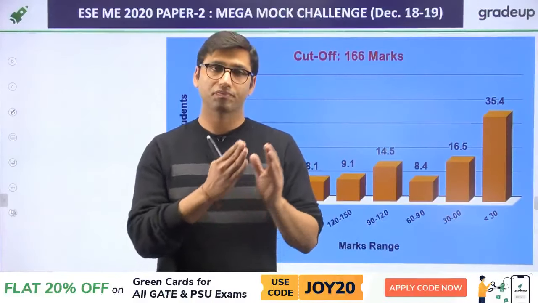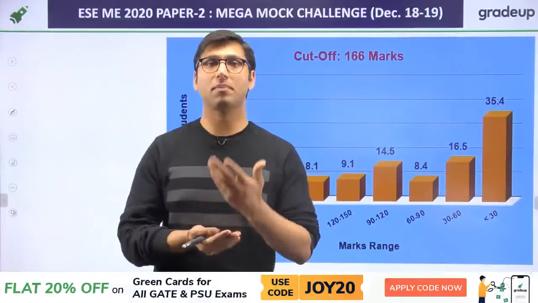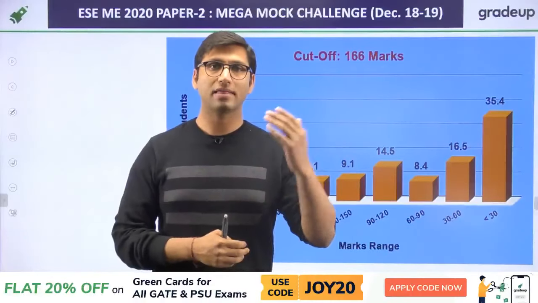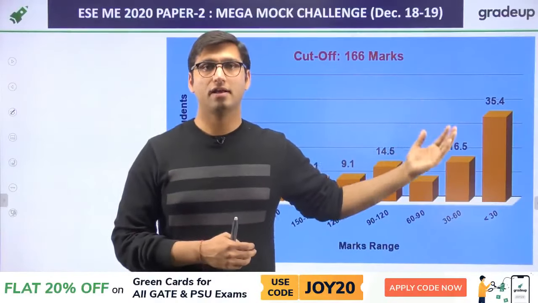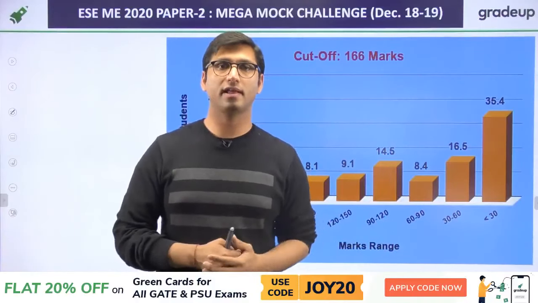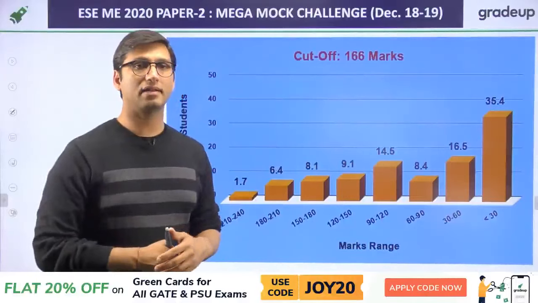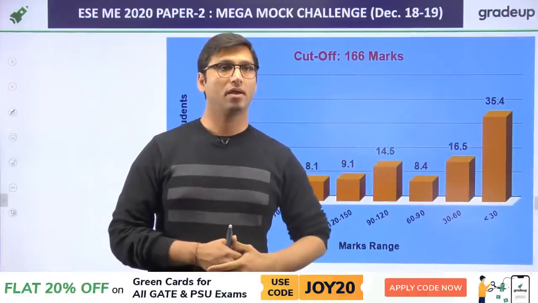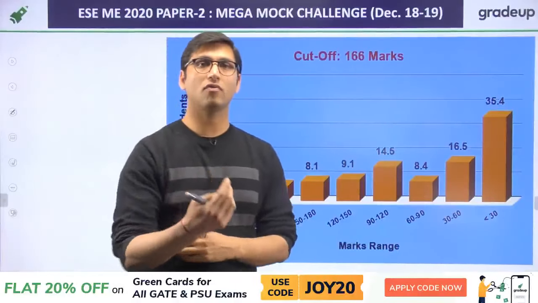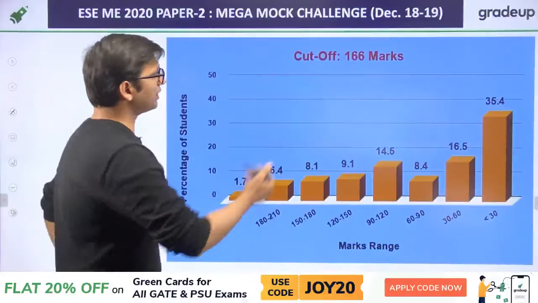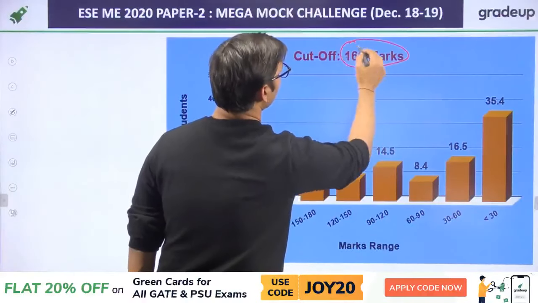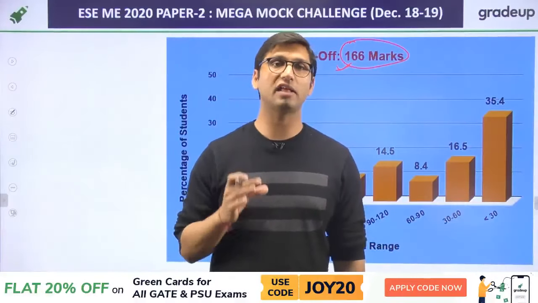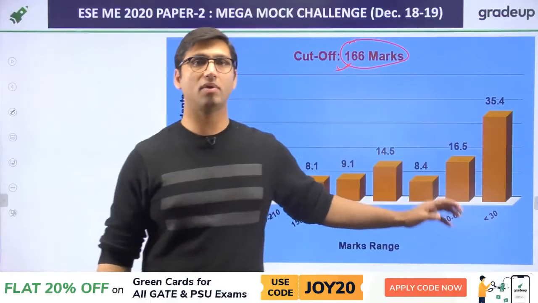So try to have equal preparation for paper 1 also, because paper 1 and paper 2 together will give you the total cutoff marks. As you know, in 2019 the cutoff for mechanical was 188 marks for the general category, so you can understand that each year the cutoff increases or decreases depending on the type of questions asked in the exam. With that in mind, we have given the cutoff for paper 2 as 166 marks, and to your surprise, the highest marks achieved by a student is 234.1.